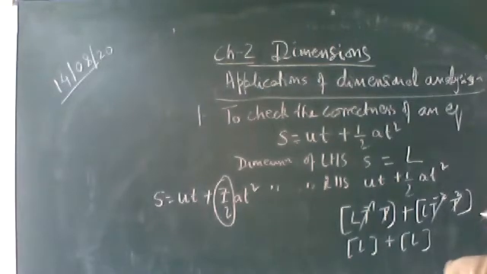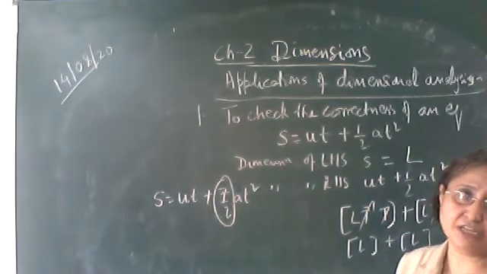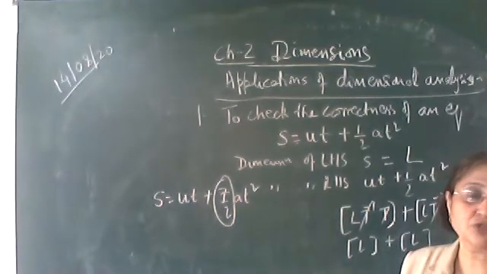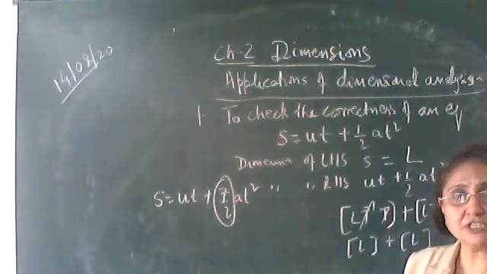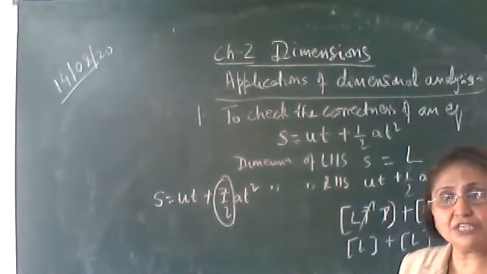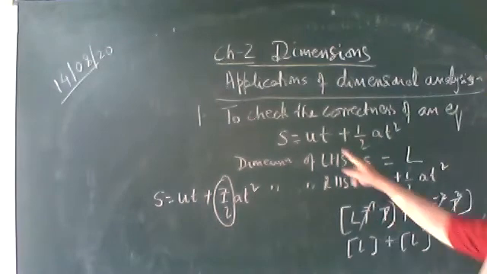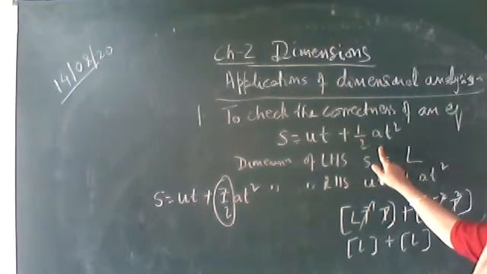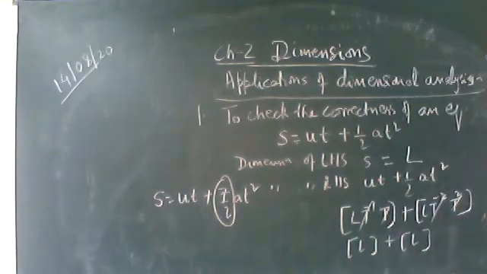So any equation which we are using in physics will be dimensionally correct. V square minus u square is equal to 2as. This equation is also dimensionally correct. So all equations which we are using in physics are dimensionally correct. One more thing you can see from here, that only terms of the same dimension can be added or subtracted. V square minus u square is equal to 2as.